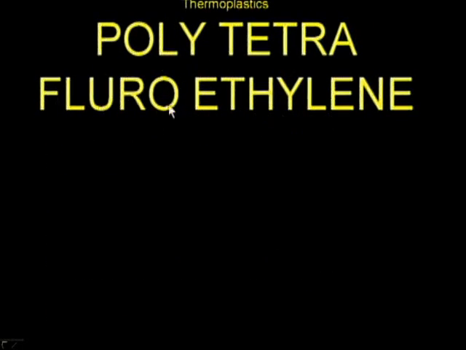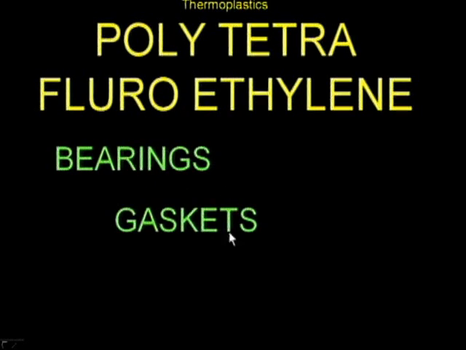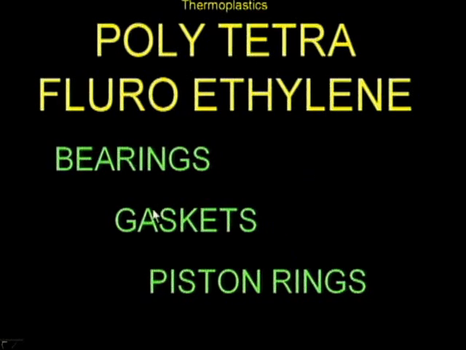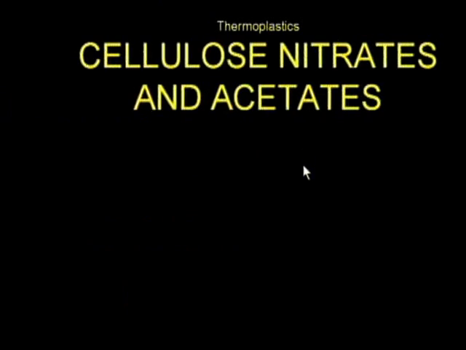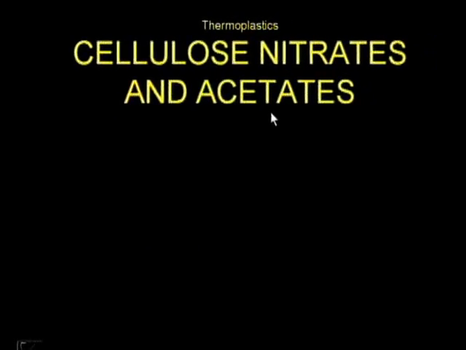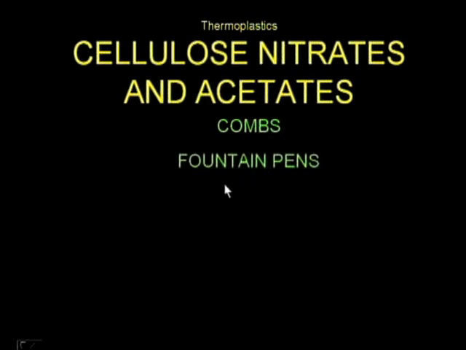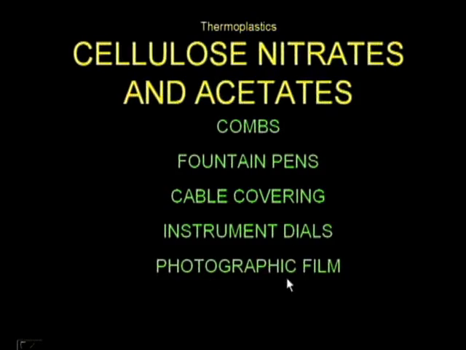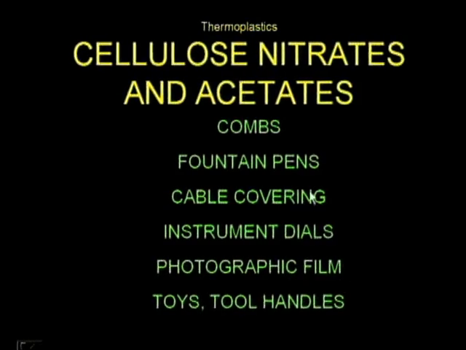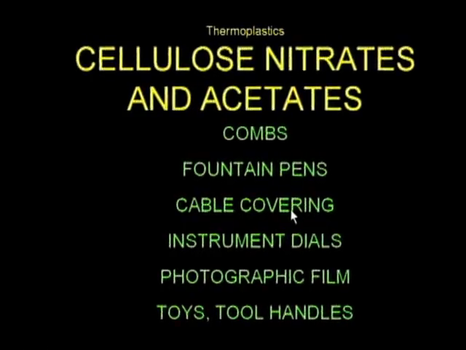And next is polytetrafluoroethylene. This is called PTFE. In this, bearings, gaskets and piston rings are to be manufactured. When we want to go for manufacture of these things, we have to select this type of material. And next is cellulose nitrates and acetates. These are used for combs, fountain pens, cable covering, instrument dials, photographic films, toys and tool handles. For example, a screwdriver tool will have a handle with different colors.